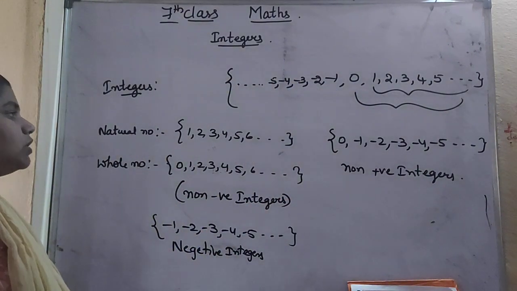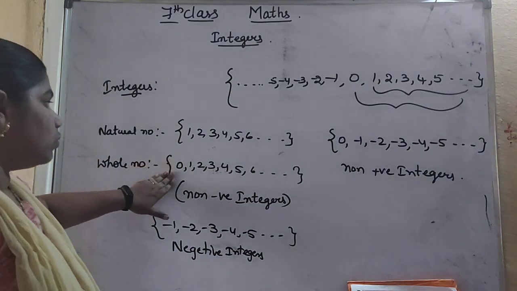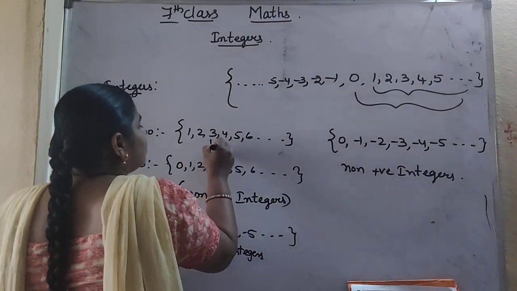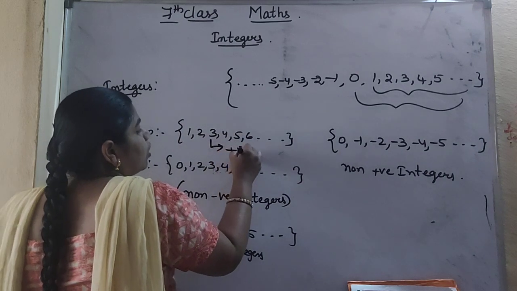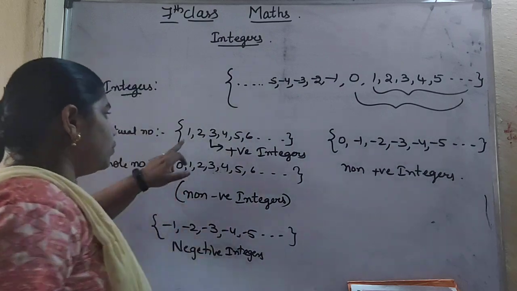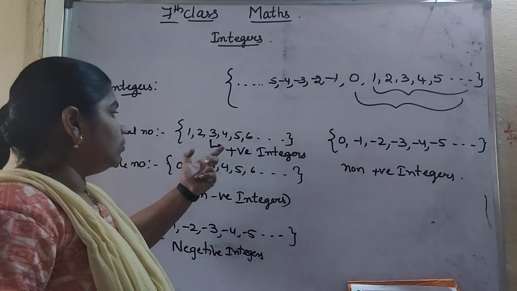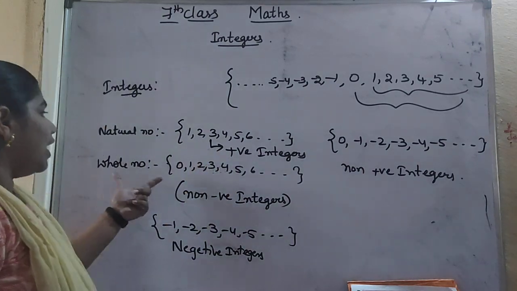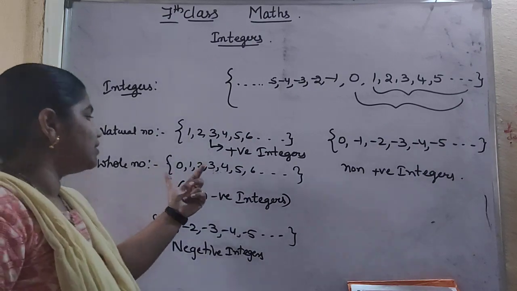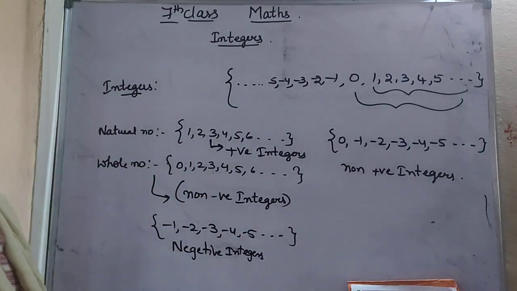So how many different types are there? You have natural numbers and whole numbers. These whole numbers can also be called non-negative integers, and natural numbers we can also call positive integers. So 1, 2, 3, 4, 5, 6 are natural numbers, and also positive integers. If we include 0, we can call it whole numbers as well as non-negative integers.